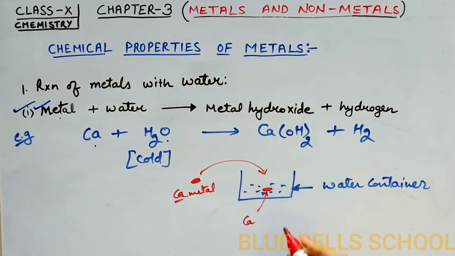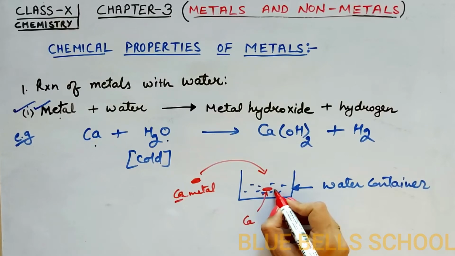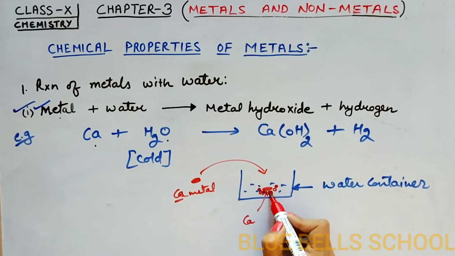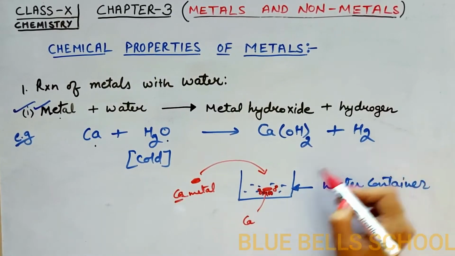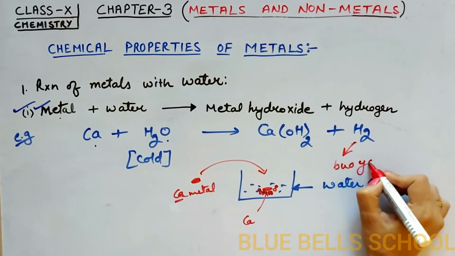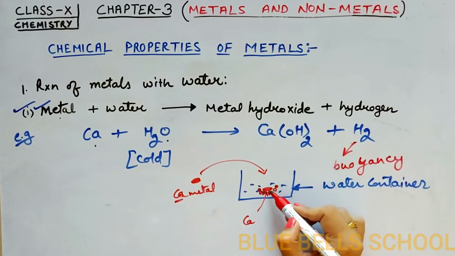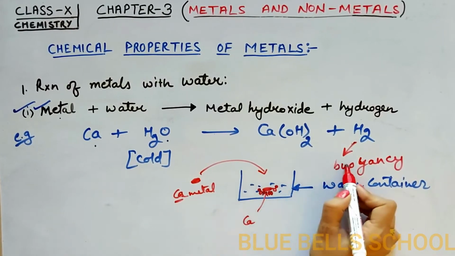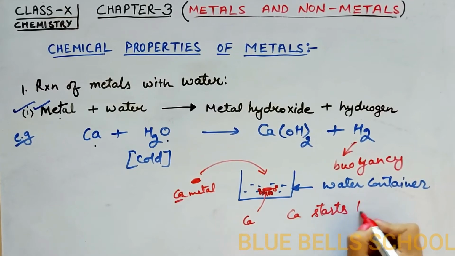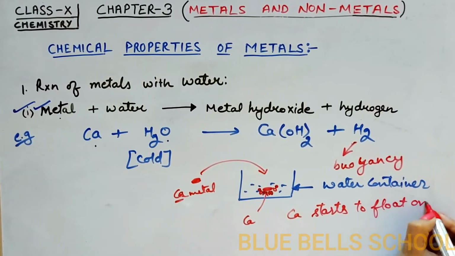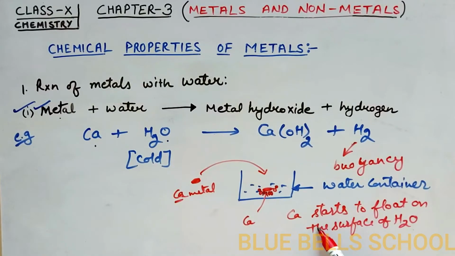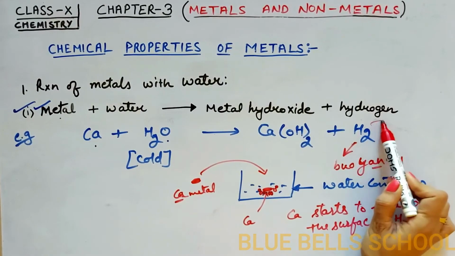During this reaction, hydrogen gas is produced, and this hydrogen gas sticks to the lower bottom of the calcium metal and provides buoyancy to it, due to which the calcium starts to float on the surface of water.